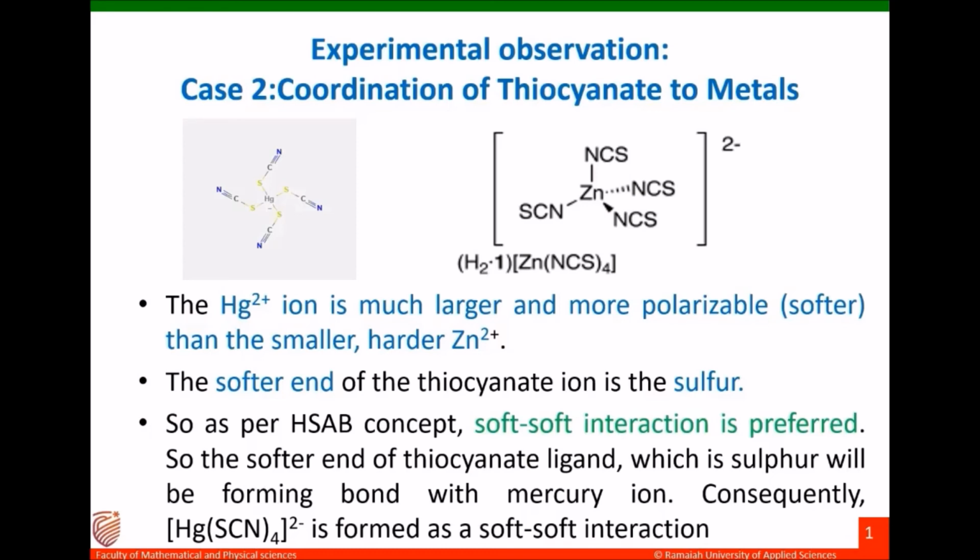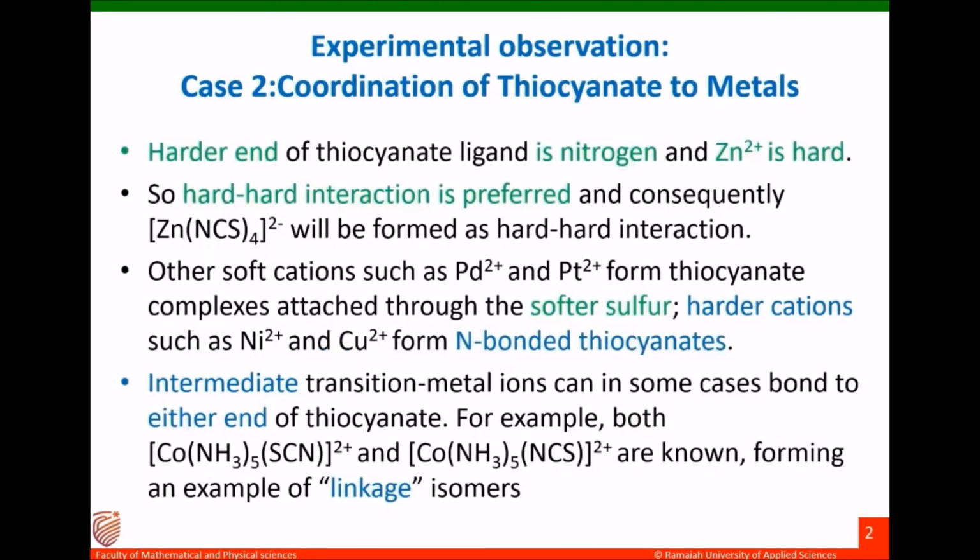At the same time, the harder end of the thiocyanate ligand is nitrogen and the Zn2+ ion is hard. So, hard-hard interaction is preferred in this case. Consequently, [Zn(NCS)4]2- will be formed as a hard-hard interaction. So, now we could explain why, when interacting with the mercuric ion, the thiocyanate is linking through sulfur, and why thiocyanate is linking through nitrogen when the zinc ion is interacting.